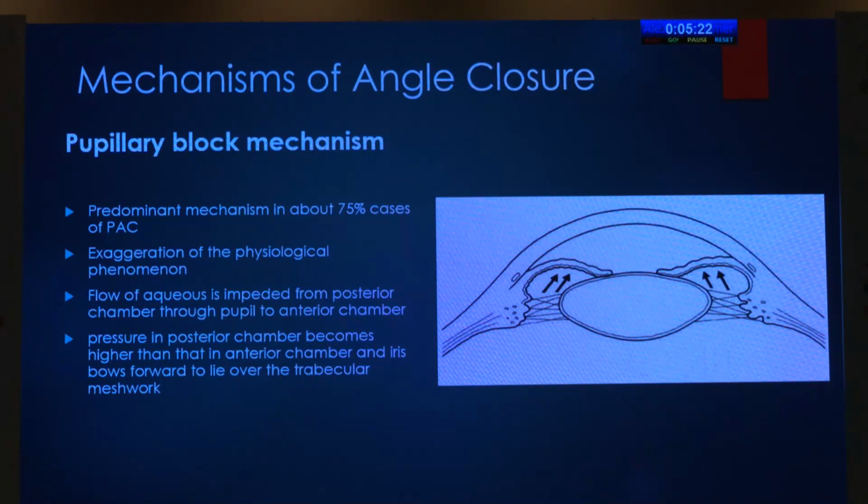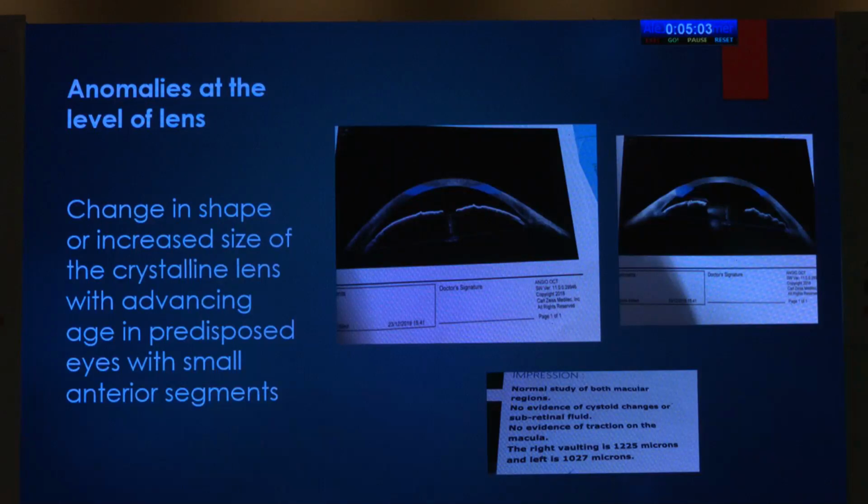The predominant mechanism, which is found in about 75% of the cases, is a pupillary block mechanism, in which the flow of aqueous is impeded from the posterior chamber through the pupil to the anterior chamber, and the pressure in the posterior chamber becomes higher than that in the anterior chamber, and the iris bows forward to lie over the trabecular meshwork. Then there can be anomalies at the level of the lens also.